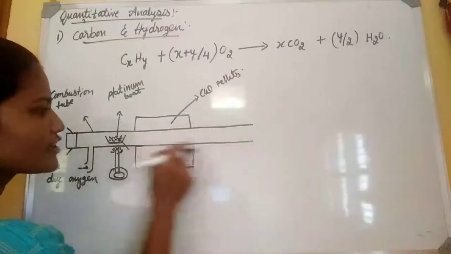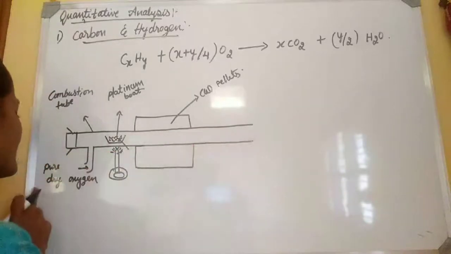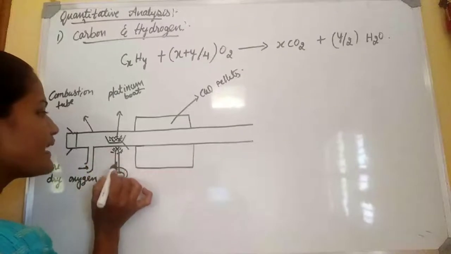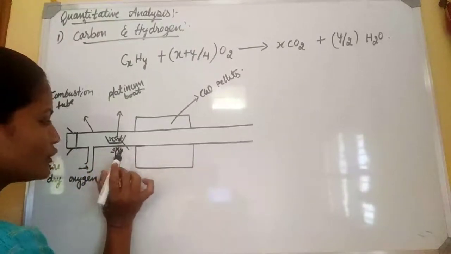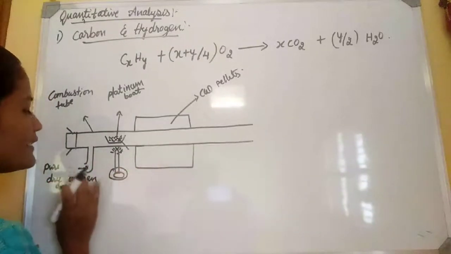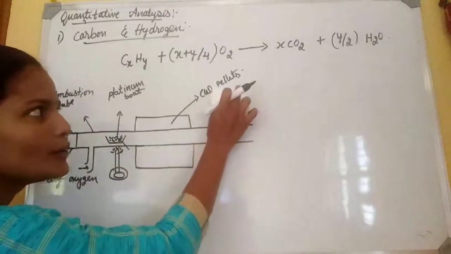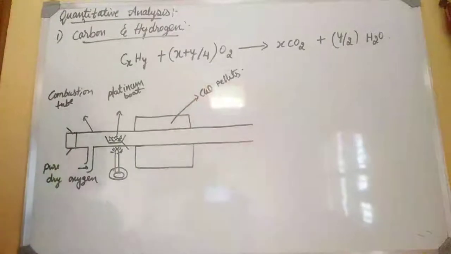We supply oxygen to the combustion tube and place the substance in it, heating in the presence of oxygen and copper 2 oxide pellets. What happens?